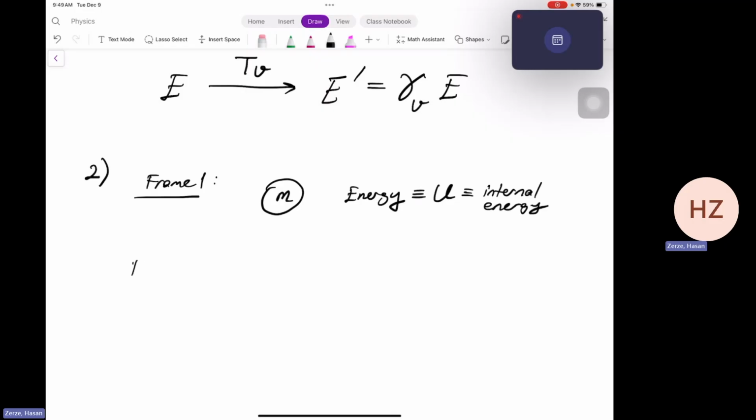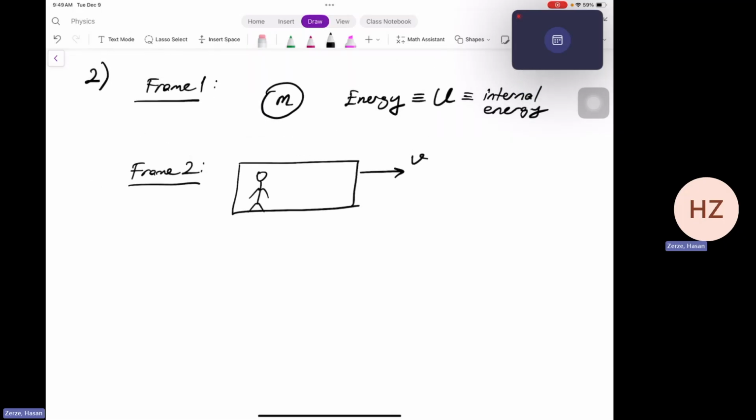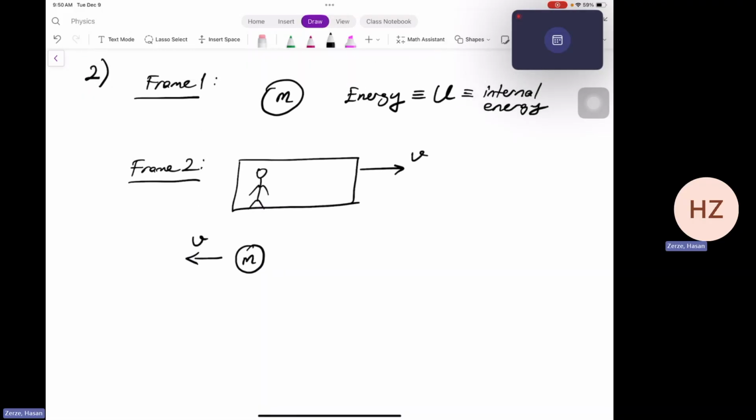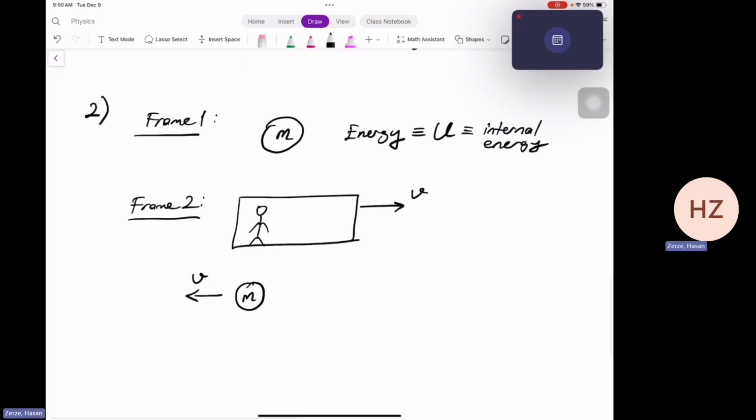In frame 2, we have an observer that's moving in a vehicle that moves with a velocity v. So in his or her perspective, the particle with mass m will be seen as if it's moving to the left with a velocity v, correct? And the question is, what is going to be the energy of this particle with respect to this observer? And we're going to assume that we follow the Lorentz transformation, gamma v, because of the relative velocity of frame 2 with respect to frame 1.